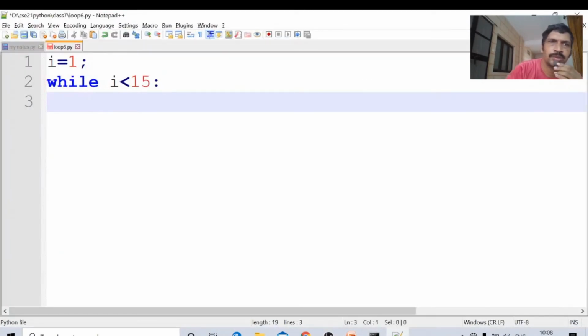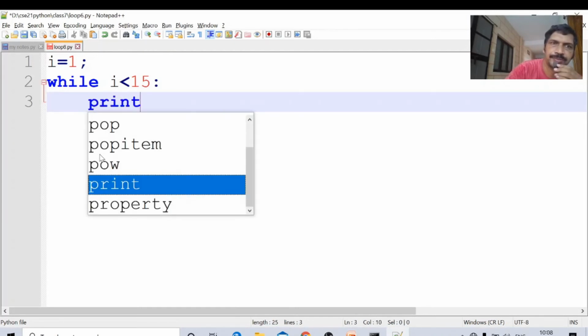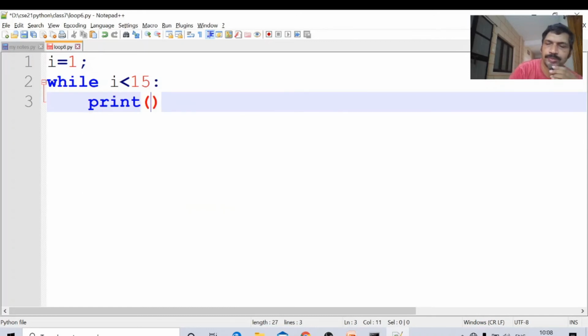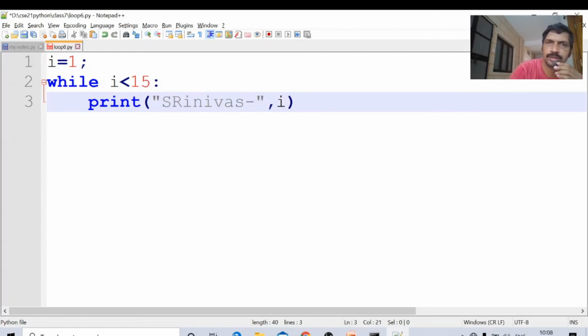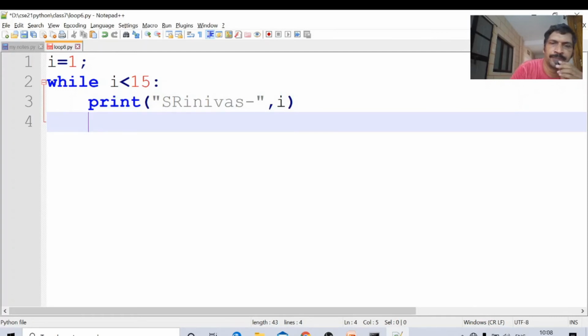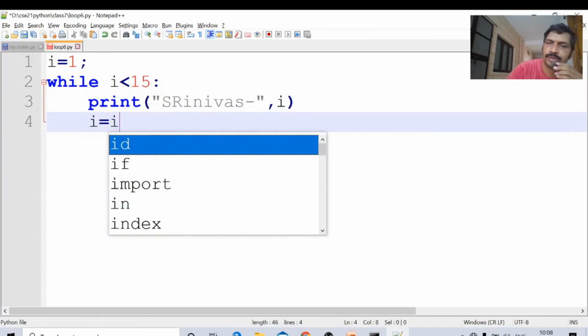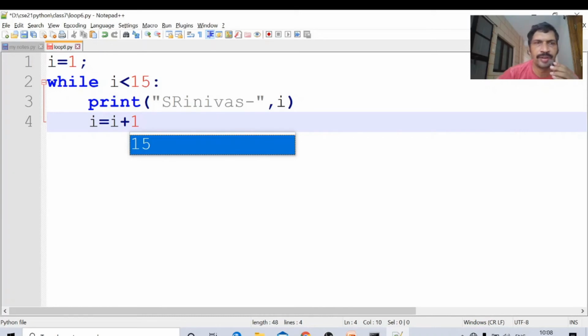Press the tab button, here the print statement. I will print Srinivas, comma, I am also printing the i value. Print Srinivas, i. Next, I am incrementing the i value. i equal to i plus 1. The i value is incremented by 1. Control S, I am saving this file.